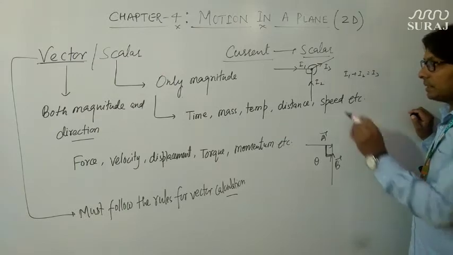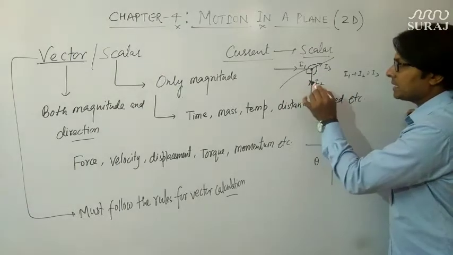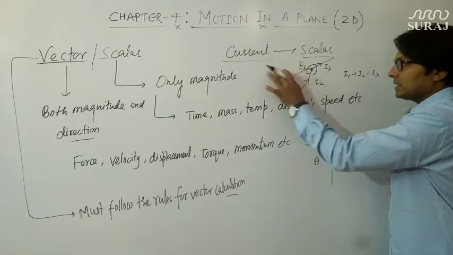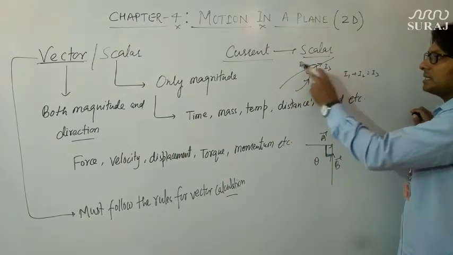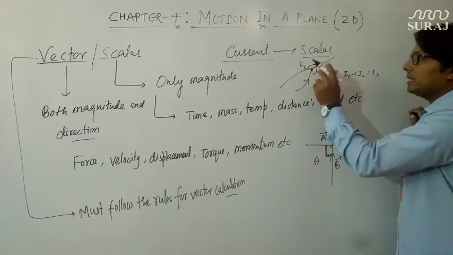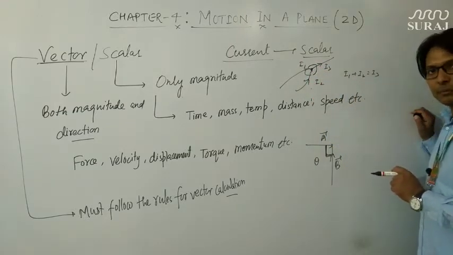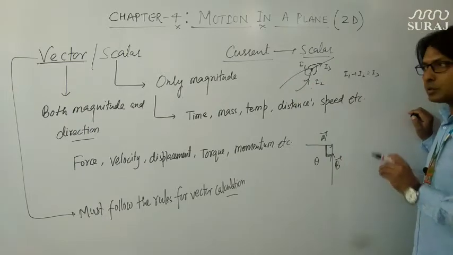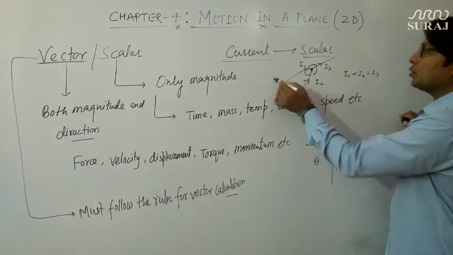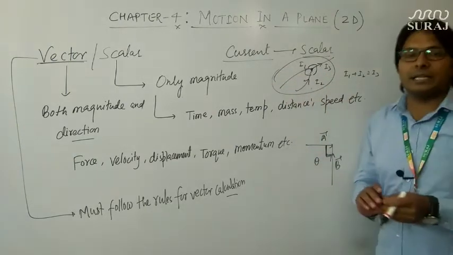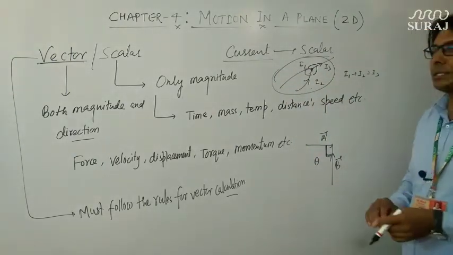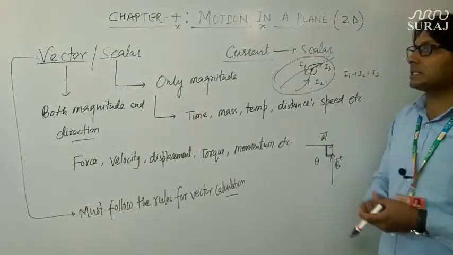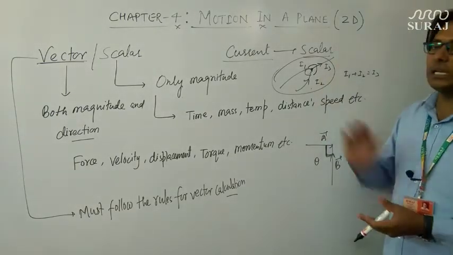So if I bend this wire in this direction, and if I bend this wire in this direction, still the current I3 is I1 plus I2, although the angle is being changed by simply changing the shape of the wire. Since it does not follow the rules of vector addition, subtraction or multiplication, therefore current, even if it has a particular direction, is considered a scalar quantity.